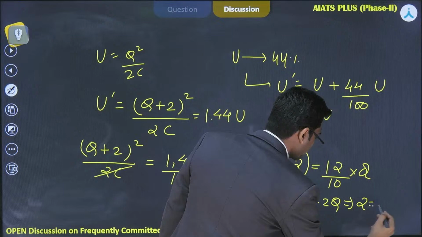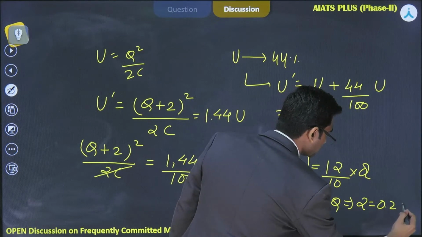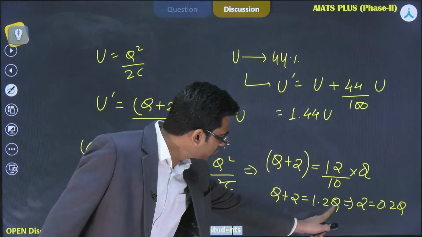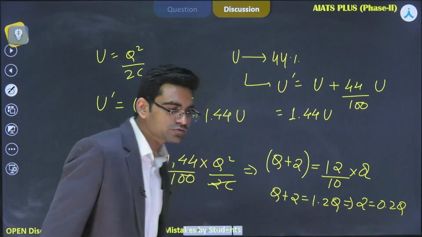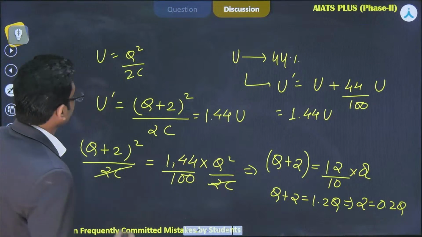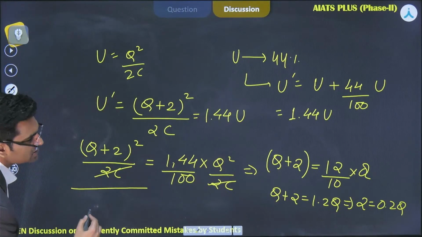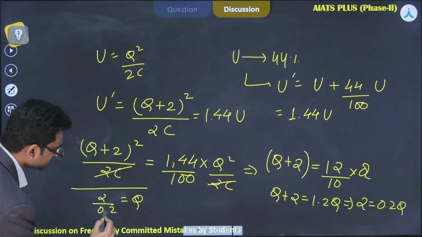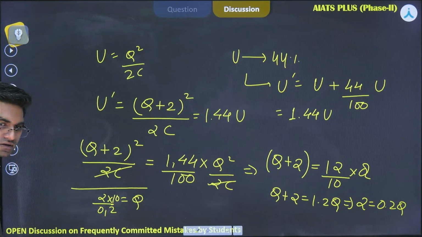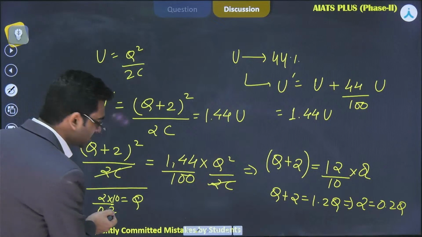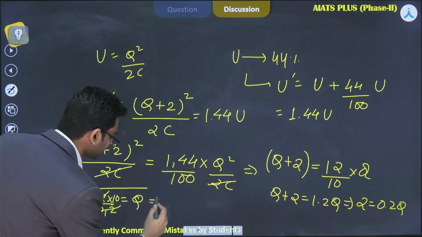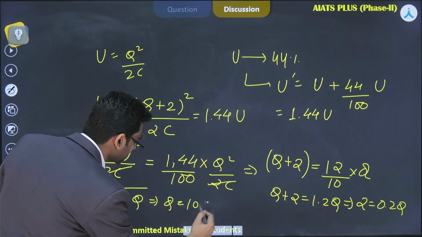This will become 2 equal to 0.2 Q, because 1.2 Q minus Q is 0.2 Q. So 2 divided by 0.2 is equal to Q. I am removing the decimal here, which makes it 10, and 2 and 2 get cancelled out. The value of Q will become 10 coulomb.